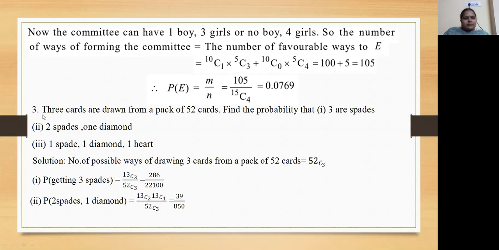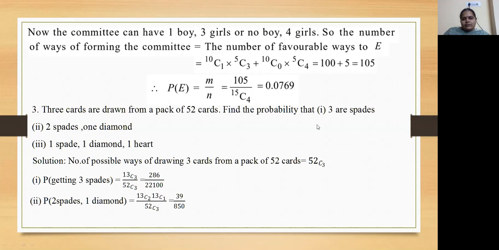Now another problem. 3 cards are drawn from a pack of 52 cards. Find the probability that 3 are spades, 2 spades 1 diamond, and 1 spade 1 diamond 1 heart. The solution: the number of possible ways of drawing 3 cards from the pack of 52 cards is 52C3. So this is the total number of exhaustive cases for all these 3 cases.